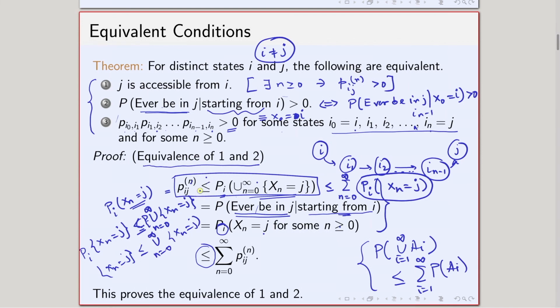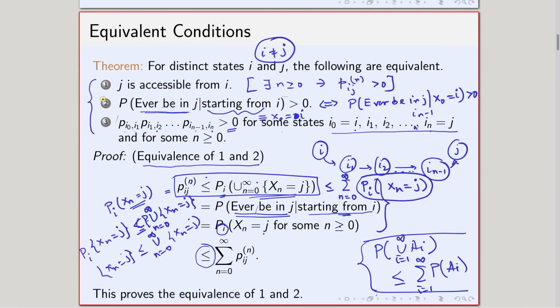That is why the first inequality is true, and this inequality is true because of a basic inequality in probability. Okay? This inequality is also true. Now, after writing this, the equivalence of 1 and 2 can be proved very easily.